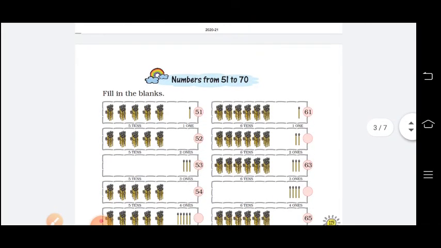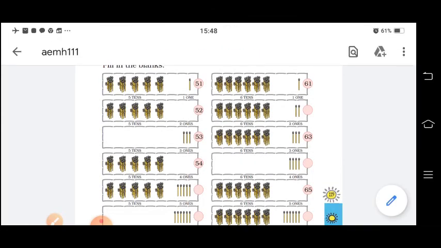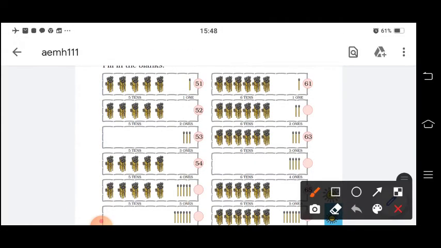Okay, so here 51, 52, 53. This is a matchbox, so like that you have to draw 10 bundles somewhere and write the numbers somewhere. So you can observe here, 1 2 3 4 5, so 5 means the tens place will become 5. Like that 1 2 3 4 5 6, so it will be 62.